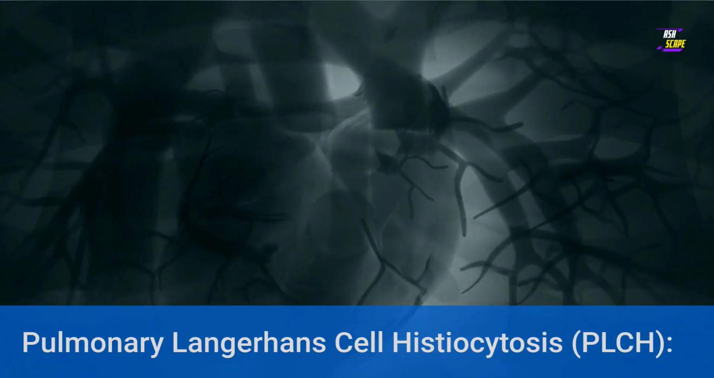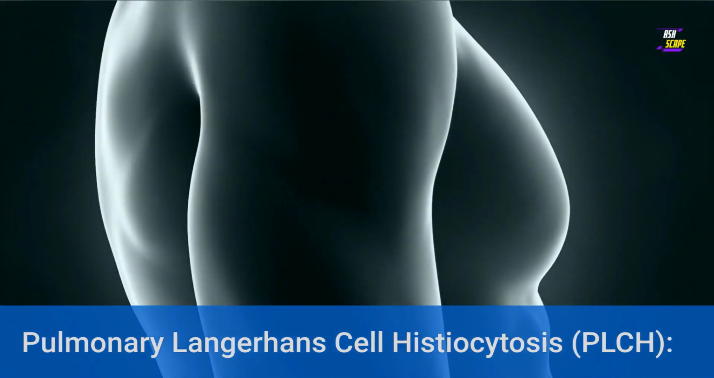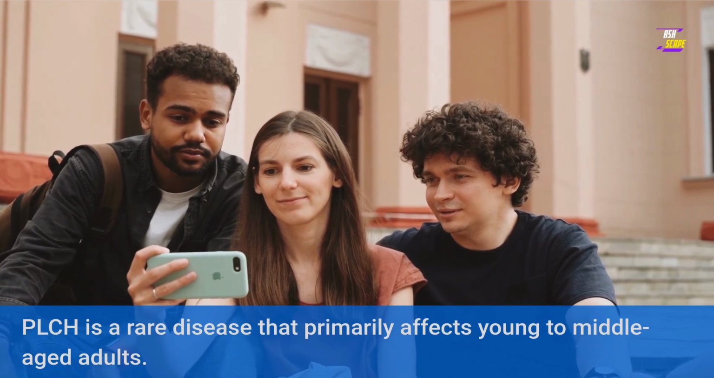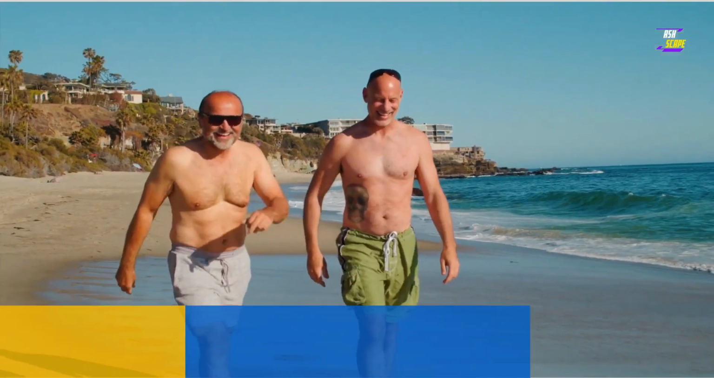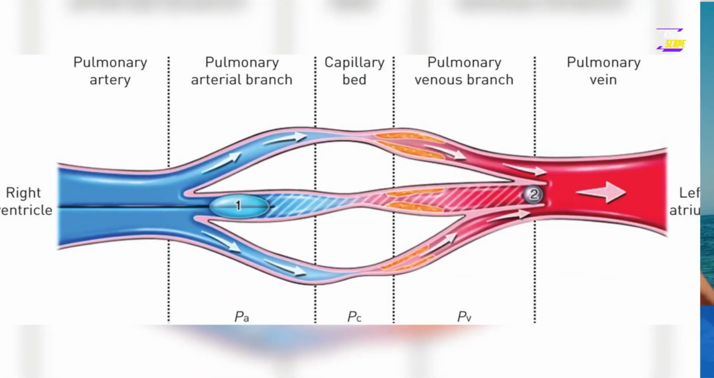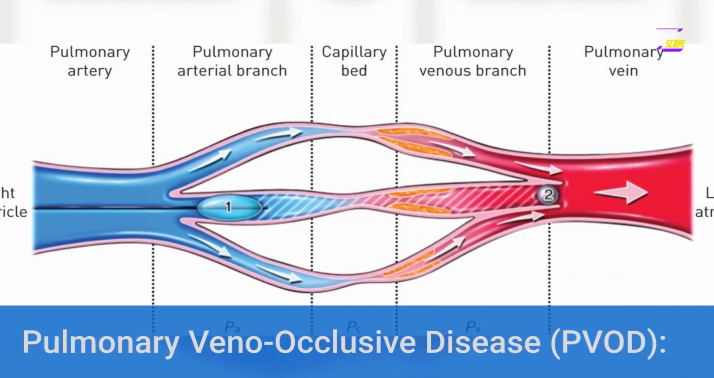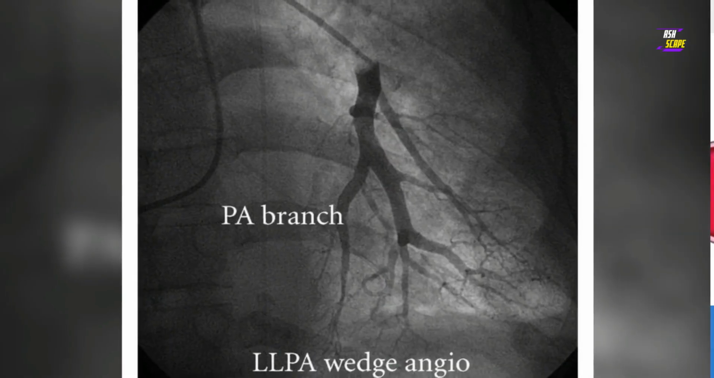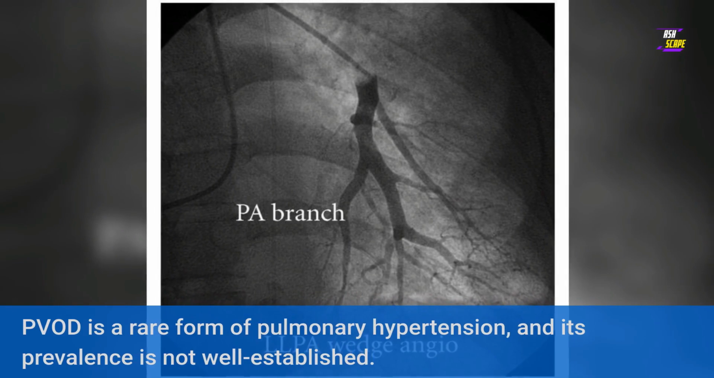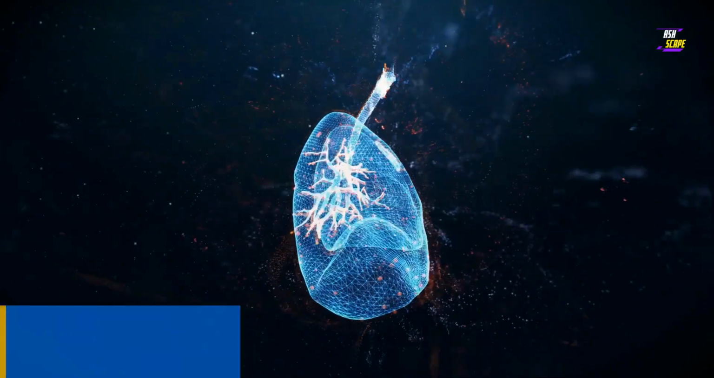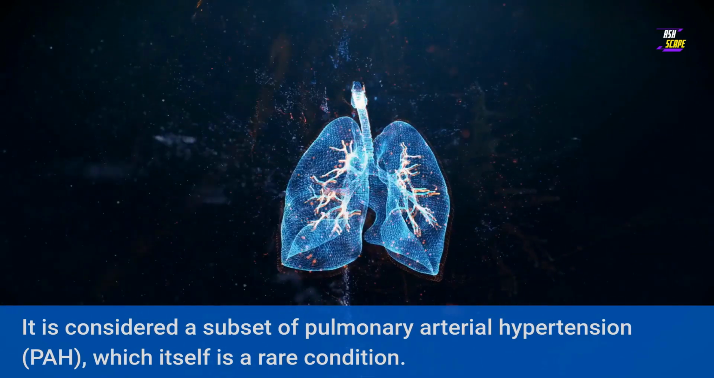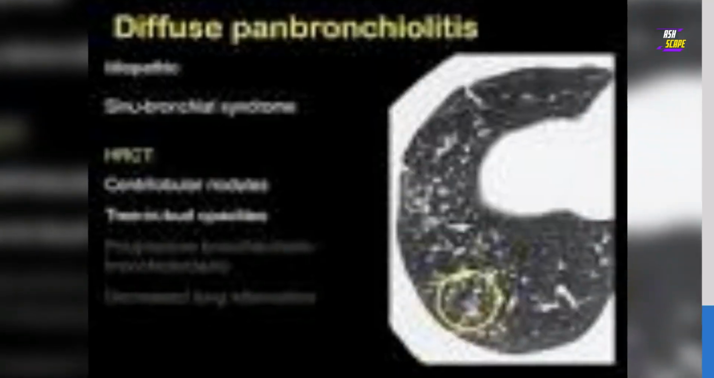Pulmonary Langerhans cell histiocytosis, PLCH. PLCH is a rare disease that primarily affects young to middle-aged adults. The prevalence is estimated to be around 1 to 2 cases per million individuals. Pulmonary veno-occlusive disease, PVOD. PVOD is a rare form of pulmonary hypertension, and its prevalence is not well established. It is considered a subset of pulmonary arterial hypertension, PAH, which itself is a rare condition.